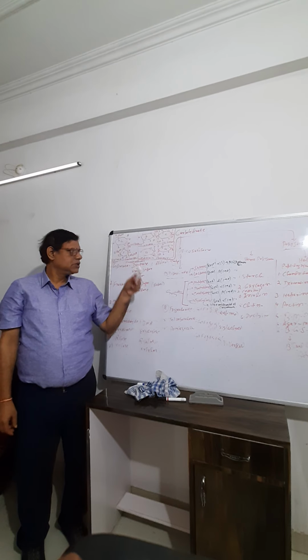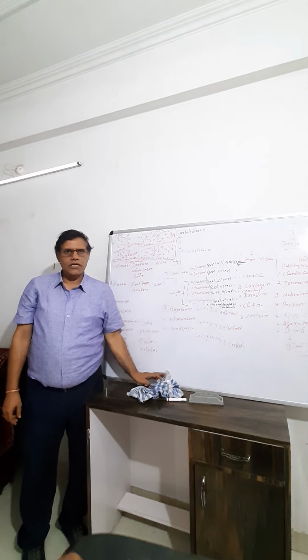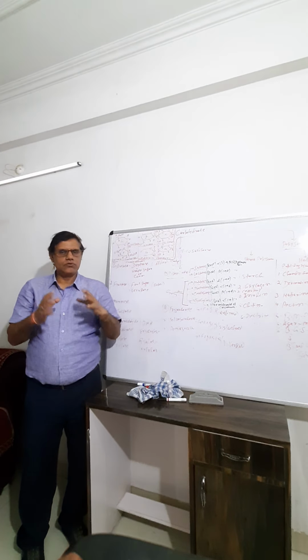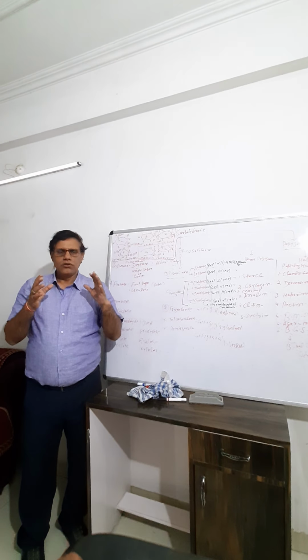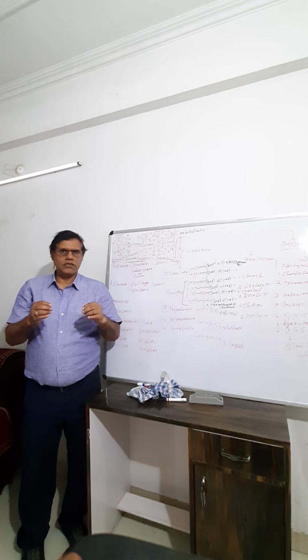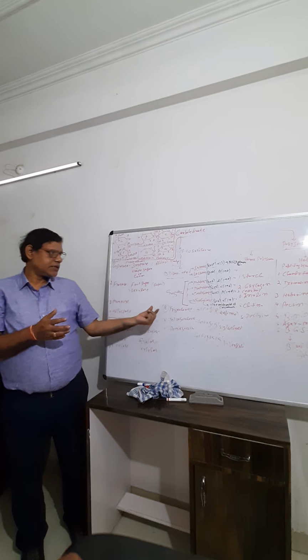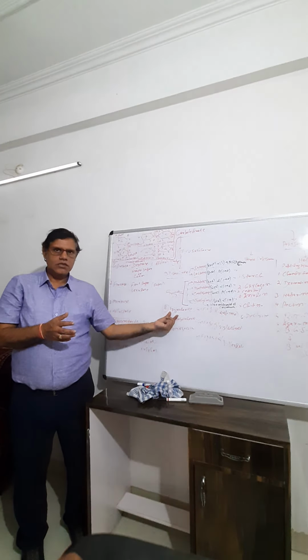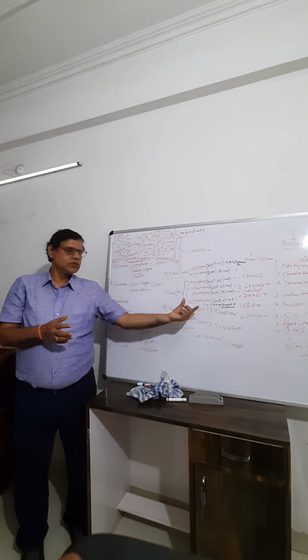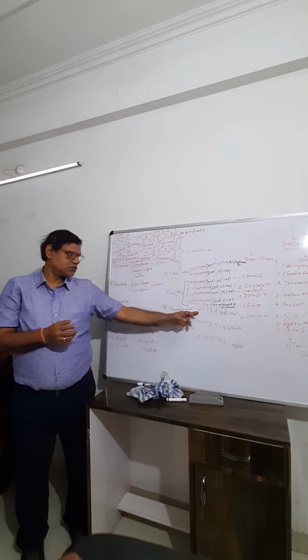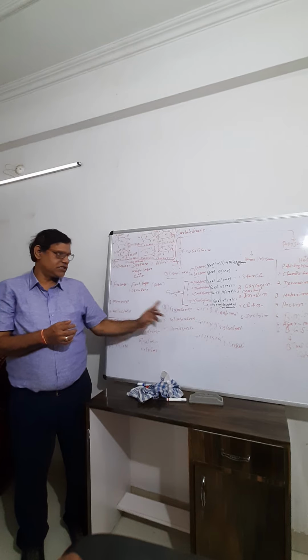So these are the disaccharides. Disaccharide means a collection of two monosaccharides, or one disaccharide after hydrolysis forms two monosaccharides. Trisaccharide means if one trisaccharide is hydrolyzed, it forms three monosaccharides such as glucose, fructose, and galactose. An example is raffinose.